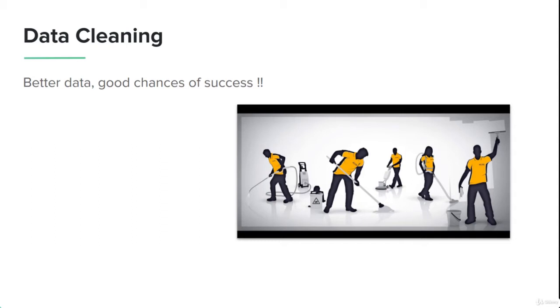The other example of this would be missing values. When we were looking at the Titanic survival dataset, we saw that there were a lot of missing values in many features all across the data. These missing values mean that there is a lack of information. These are actually gaps that need to be filled before we train a machine learning algorithm. Otherwise, they will cause a lot of problems. So that's why it's very important to clean the data before feeding it to the machine learning algorithm.